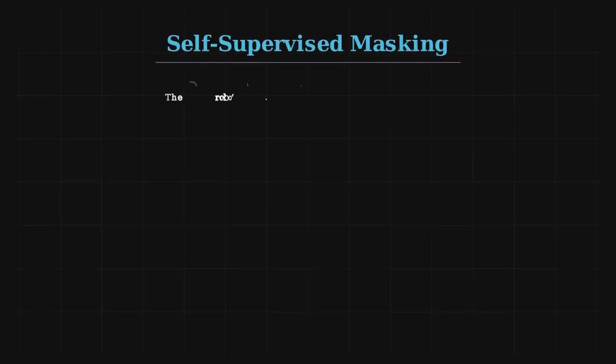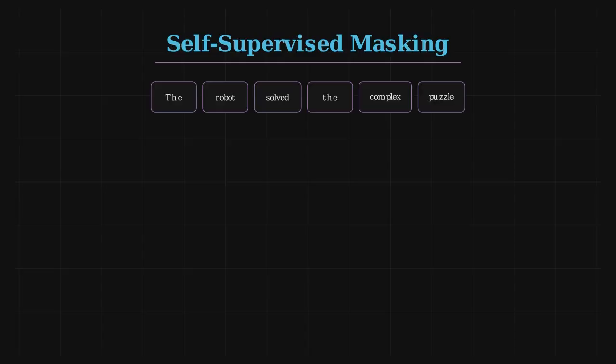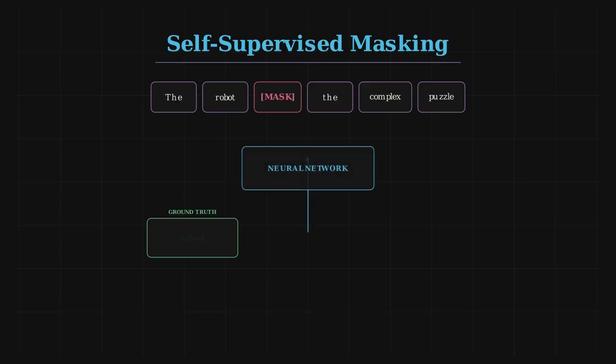But what if we have zero labels? Self-supervised learning solves this by playing a game of hide-and-seek with itself. It takes unlabeled data, hides or masks a portion of it, and challenges itself to predict the missing piece. The original, unmasked data serves as the perfect, built-in ground truth.